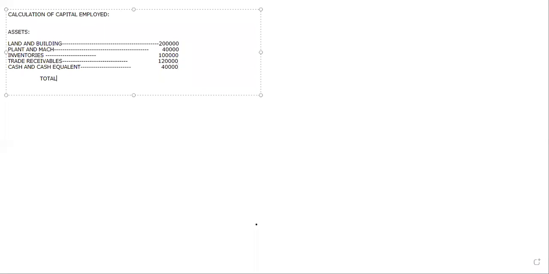So the total of assets is equal to around 5 lakhs. Now from this, what are we going to do? Less outside liability.